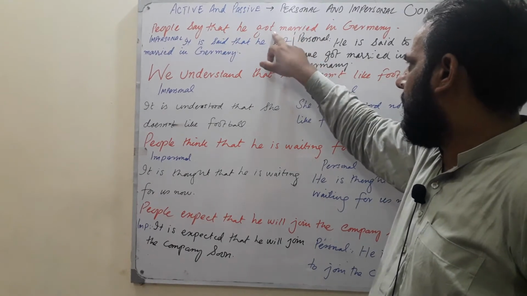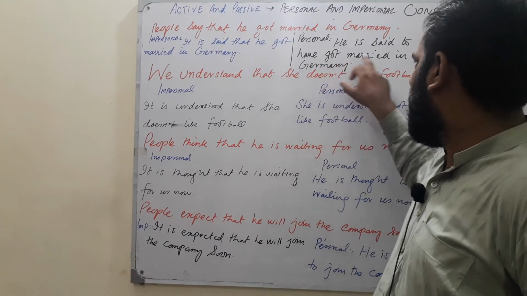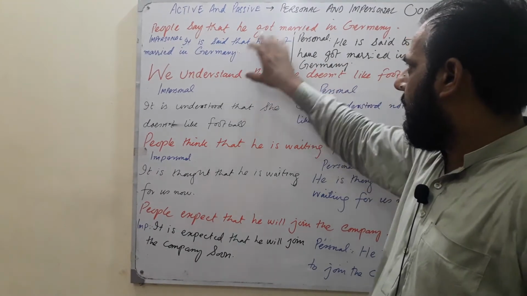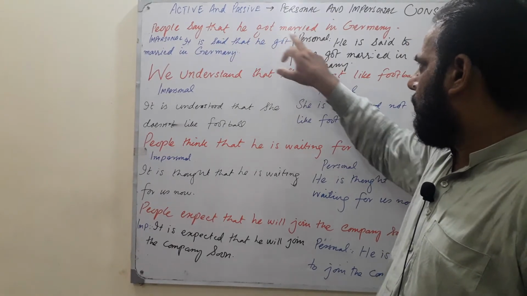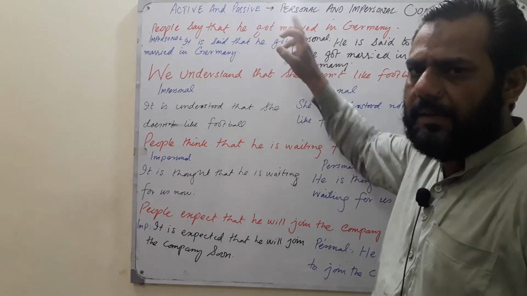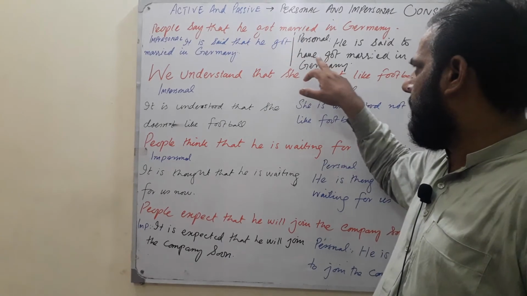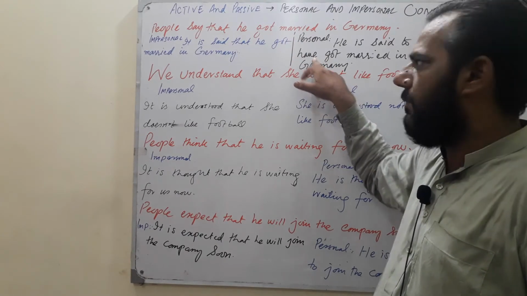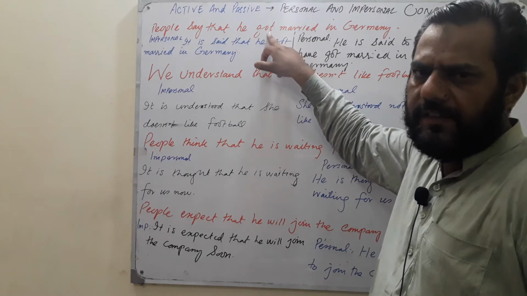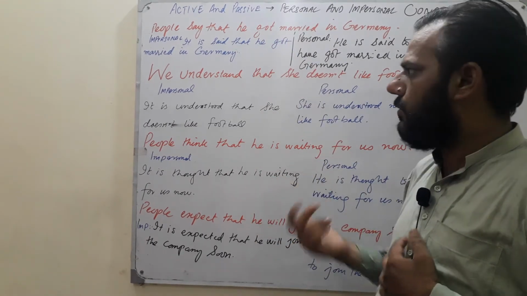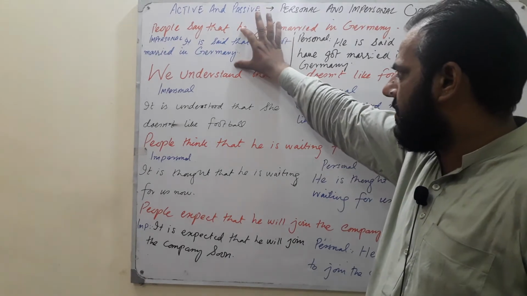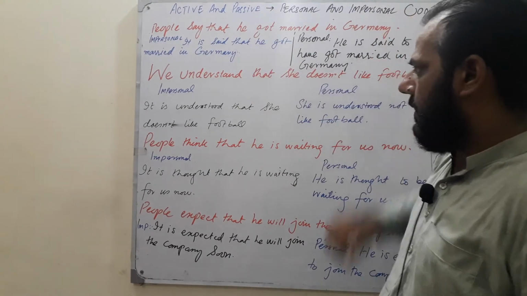To join, third form with it. To have got married in Germany. This is the first construction of simple past tense. So if you have simple past in the second part of the sentence, you will depend upon "to have" and then the third form, which is used already there. It is the second form only, but fortunately, got is the third form as well. So this is the impersonal and that is personal.